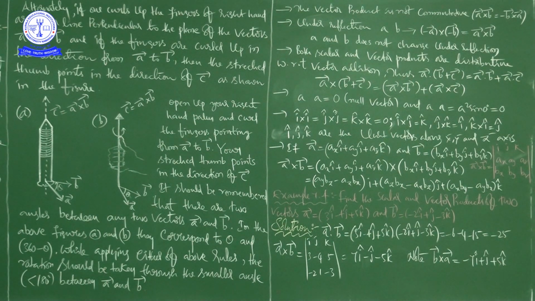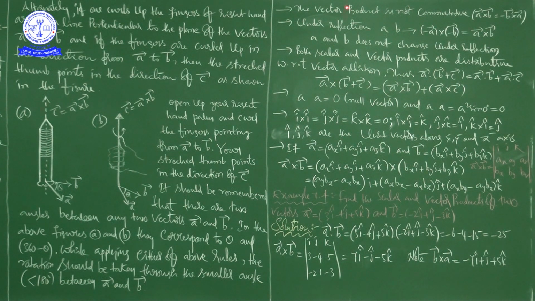Next, see here, because of the cross that we are using, this is what we call a cross. So it is also the cross symbol. Because the cross is used to denote the vector product, it is also referred to as the cross product. Another name of vector product is cross product.